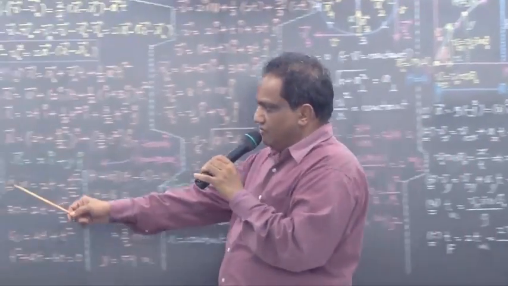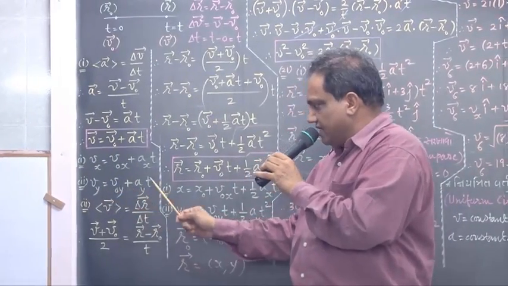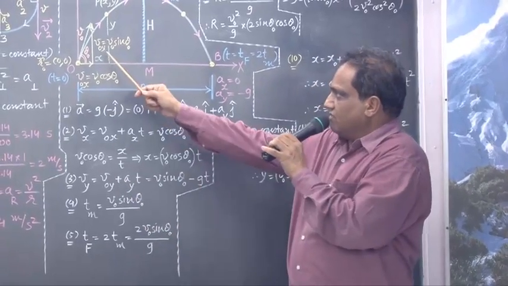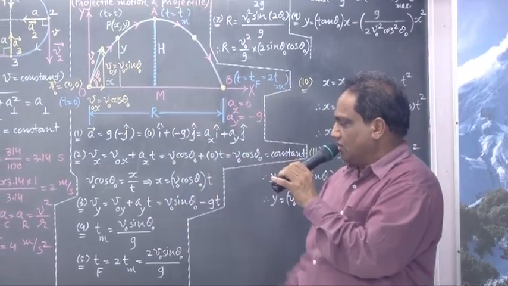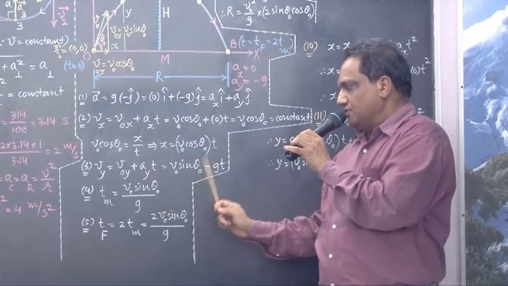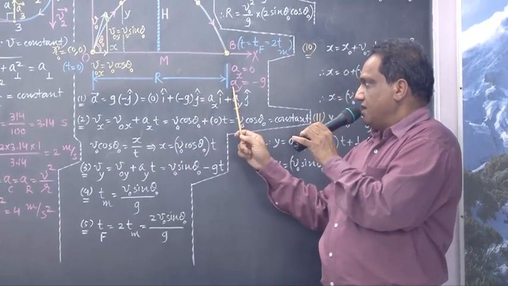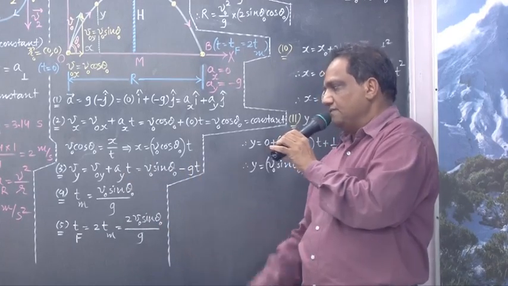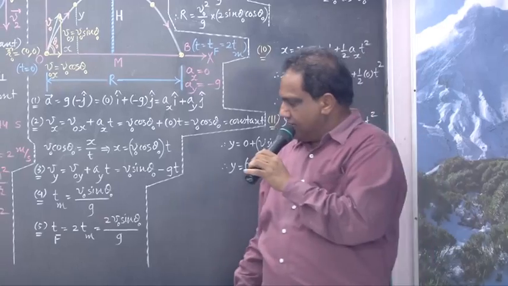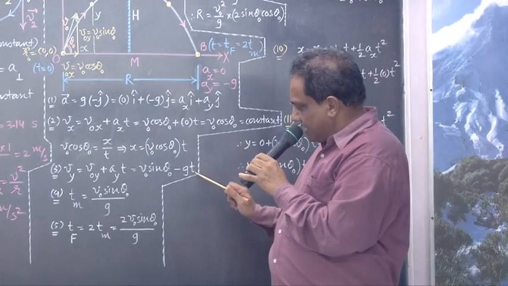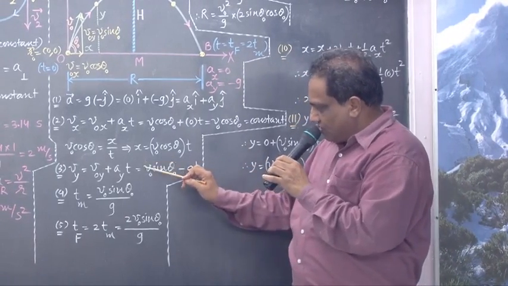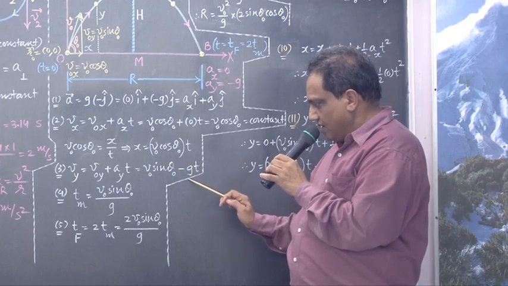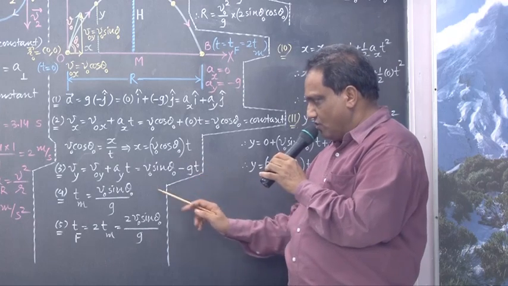Vy is V0y plus Ay into t. Here it is. What is V0y? V0 sin theta 0. Ay is how much? Minus g, into t. Then, as time passes on, this part is constant, g is constant, but as time passes on, this will go on increasing and this subtraction will go on decreasing.